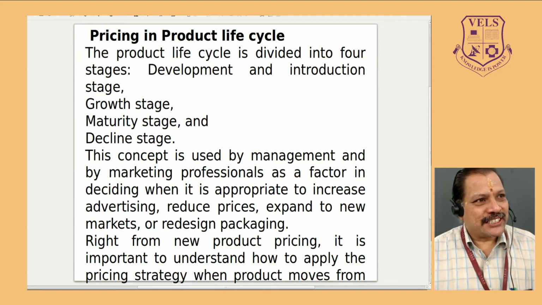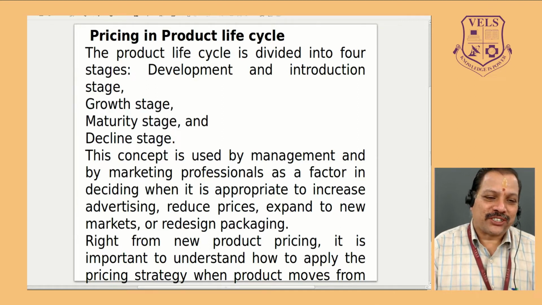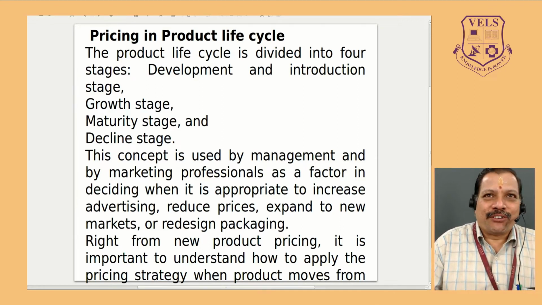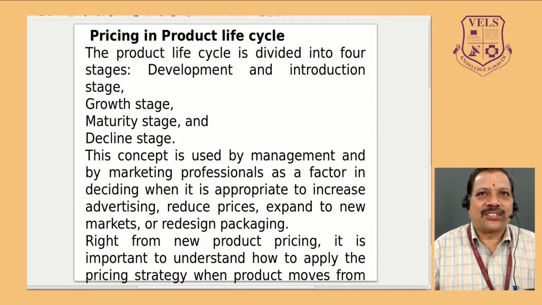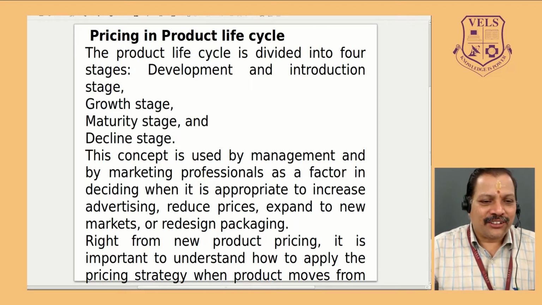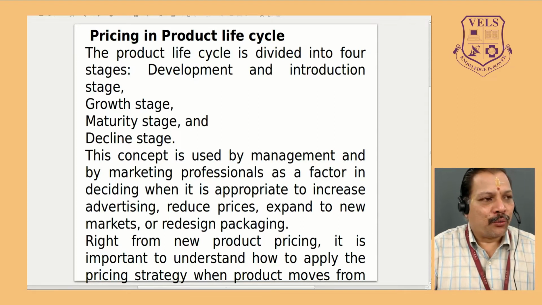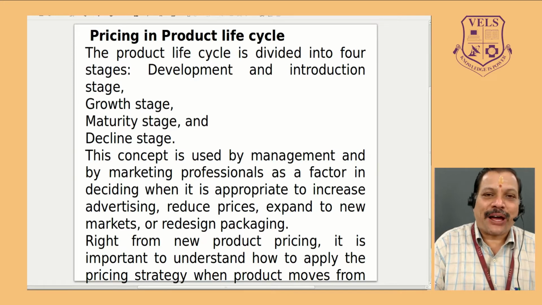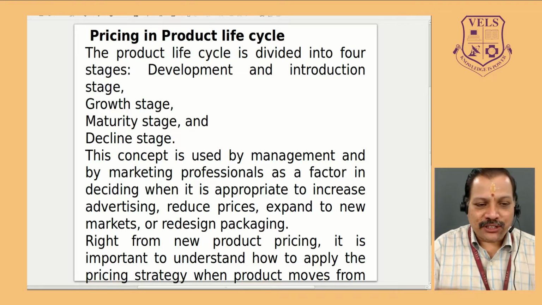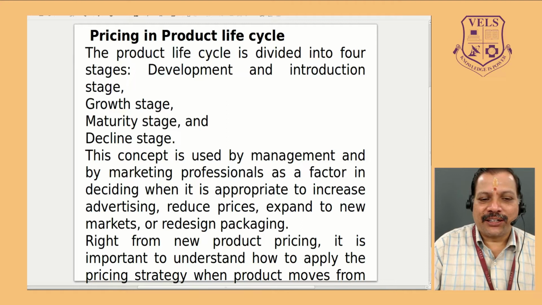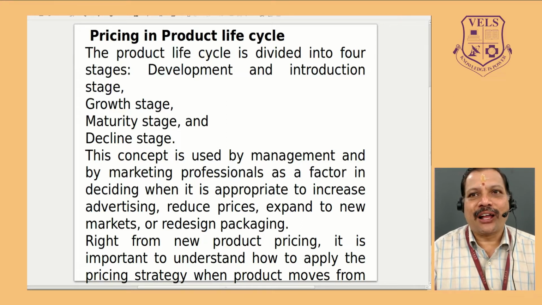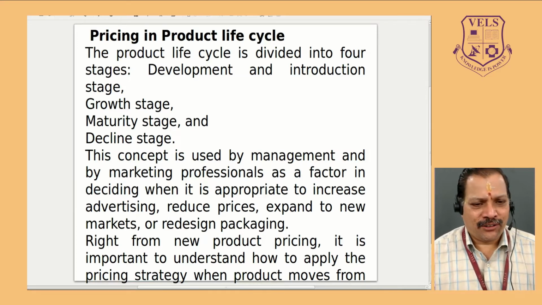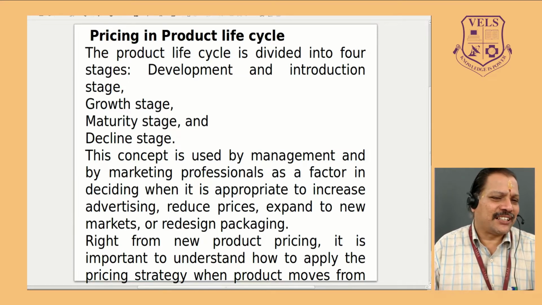Once the product is initiated, the second stage we used to call the growth stage. How the product is developed, both in quality, quantity, size, color, or in the sales level. Once it starts growing, the third stage is the maturity stage. It reaches its maximum level. After this maturity level, it will start declining. A new product may come, a better technical know-how will be there. So the fourth stage is the declining stage.